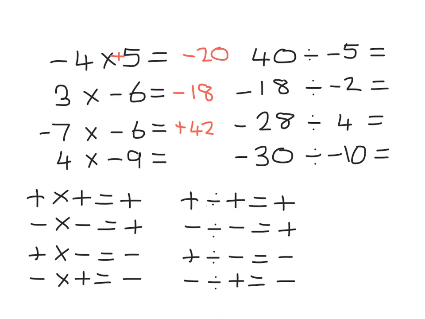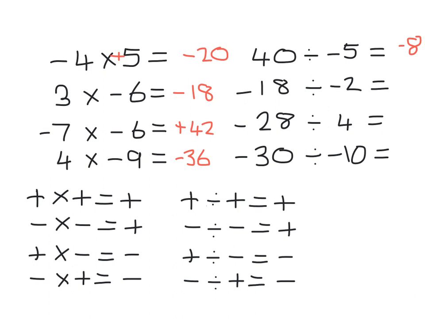4 multiplied by minus 9. Well, 4 times 9 we know is 36. There's a minus in the question, so it's a minus in the answer. 40 divided by minus 5. Well, 40 divided by 5 we know is 8. And it's positive 40 divided by minus 5, so it's minus 8.